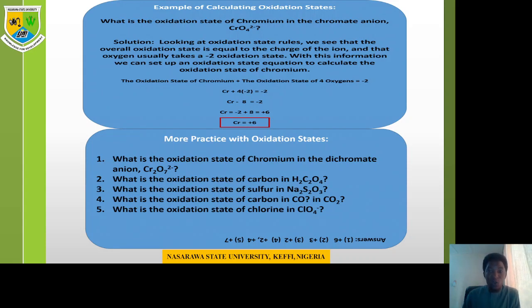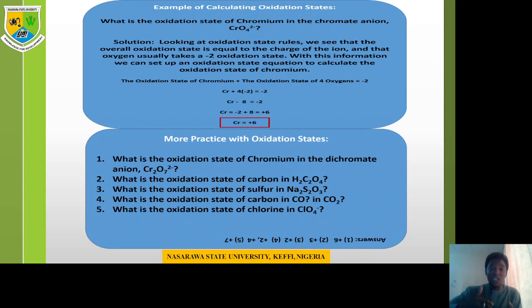The oxidation state of chromium plus 4 oxygen equals -2. We know there are 4 oxygen in that compound, right? So chromium plus 4 times -2 equals -2, because whenever you have an ion, the overall oxidation state is equal to the charge.